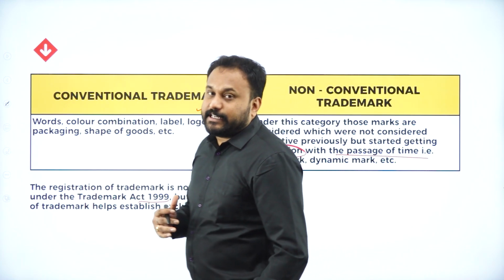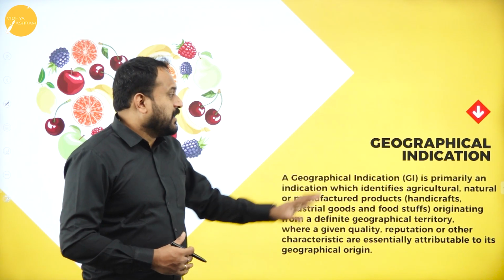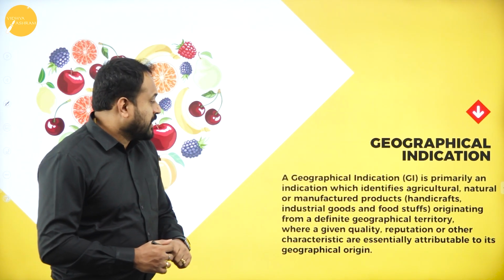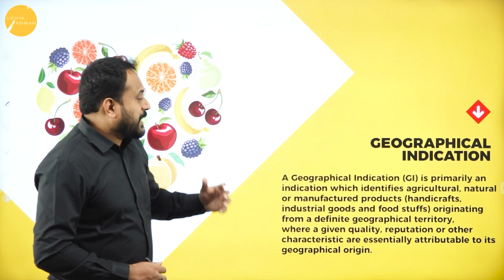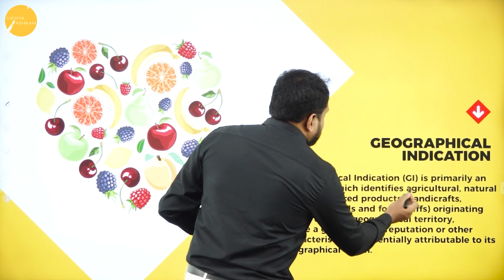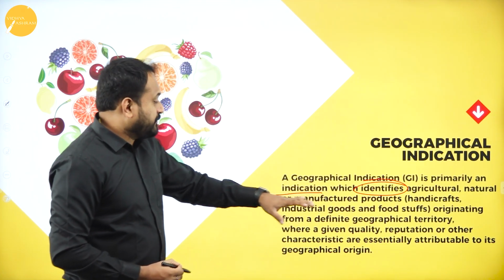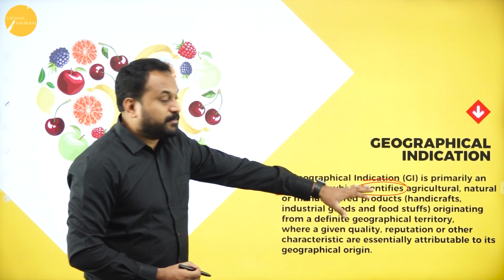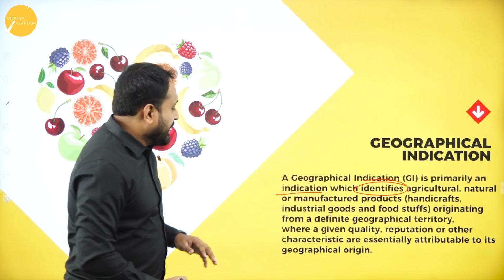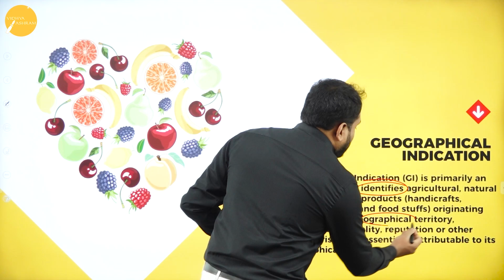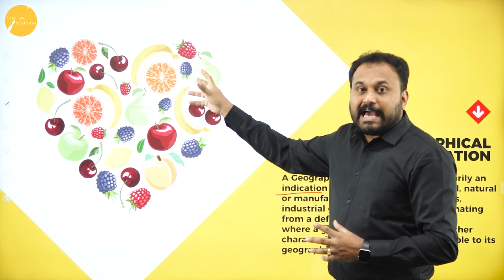Next, we have the next topic, that is called the geographical indication. A geographical indication, that is called GI, is primarily an indication which identifies agricultural, natural or manufactured products, that is handicraft, industrial goods and foodstuffs originating from a definite geographical territory. For example, you have Kashmir. The minute you hear the word Kashmir, people will always think of the apple.